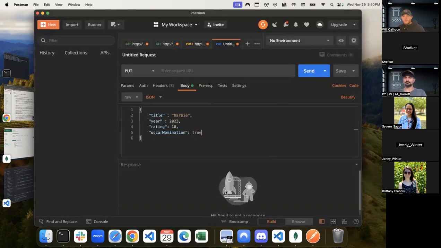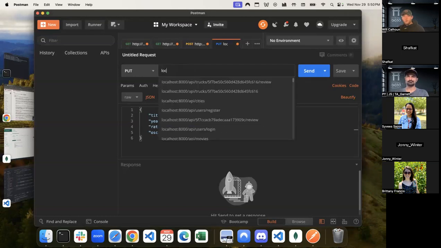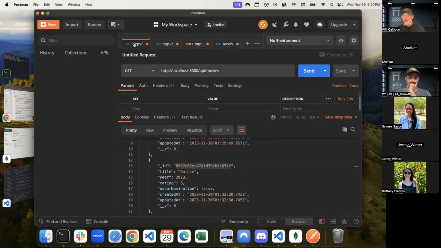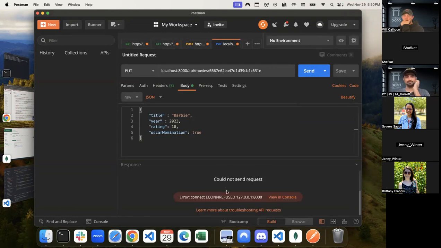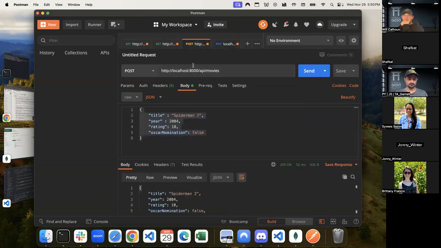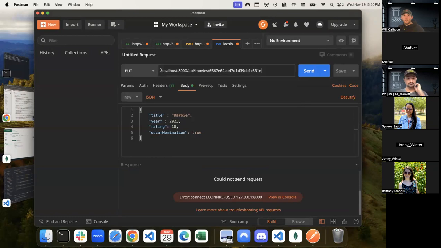Okay. Now, oops. What I need to do is I need to go to localhost 8000/api/movies/ and now I need to go and get Barbie's actual ID and pass that in here. And when I press send, could not send request. Here, localhost 8000 HTTP. I'm missing an HTTP.